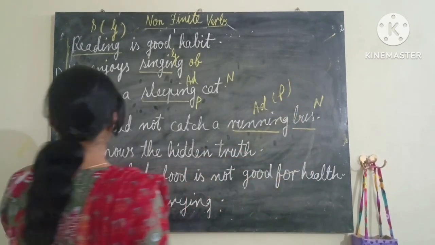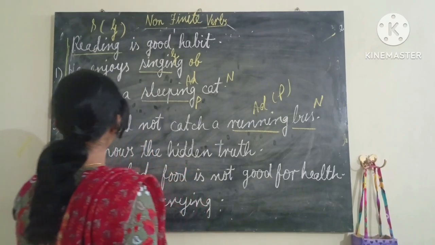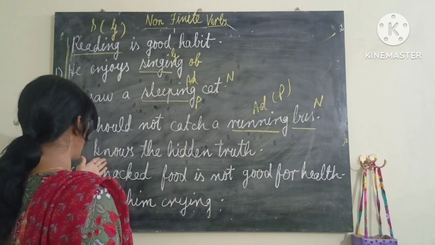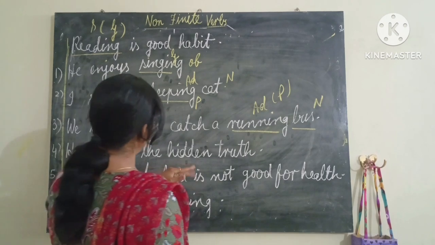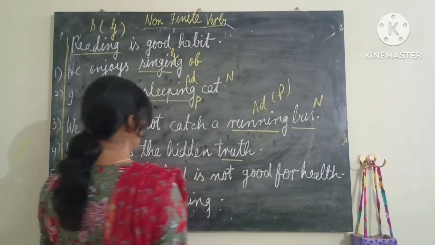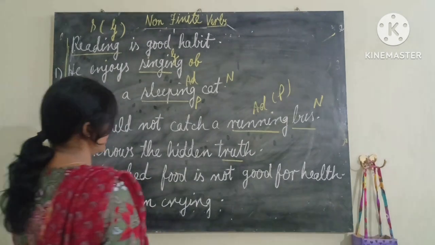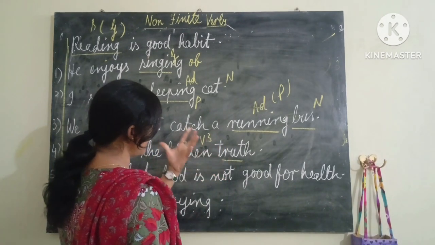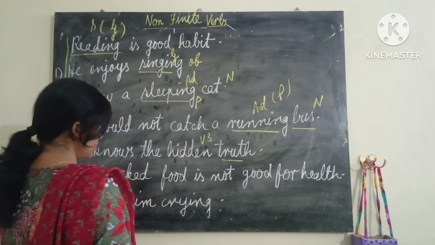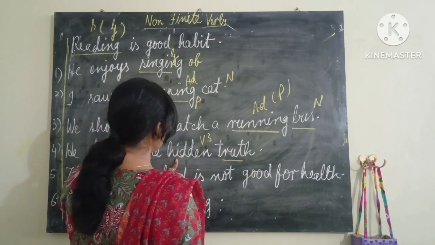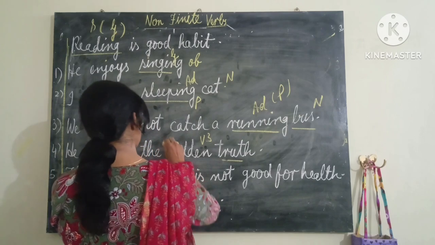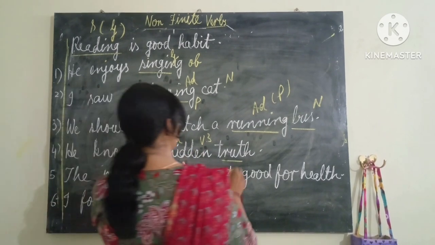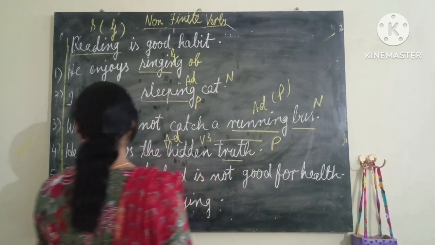Now next, he knows the hidden truth. He knows, this is the main verb, it means this is a finite verb. I'm not talking about the finite verb. Hidden truth. What kind of truth? Hidden. Hide, hid and hidden. This is the third form of the verb, V3. What type of truth? Hidden, which nobody knows. So this is describing truth. So this is an adjective, and because V3 is behaving here as an adjective, this is a participle.